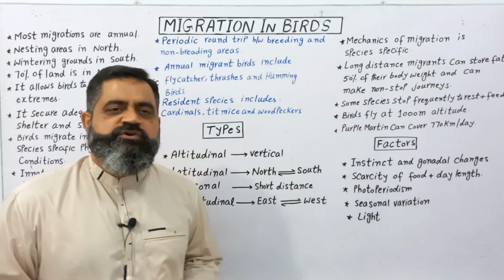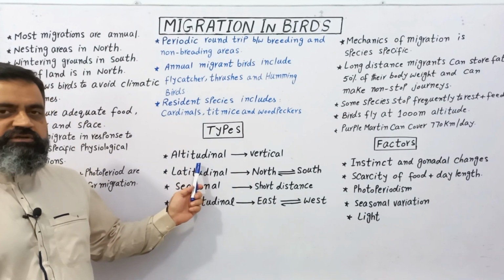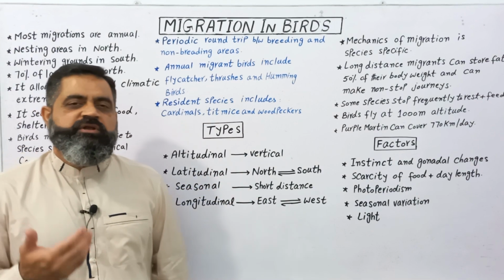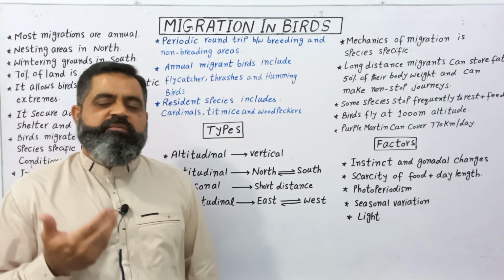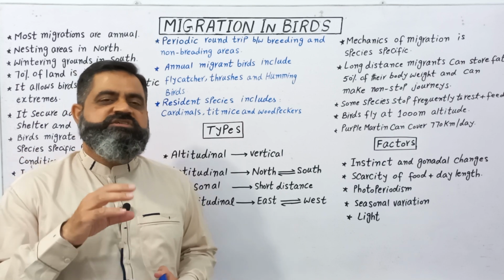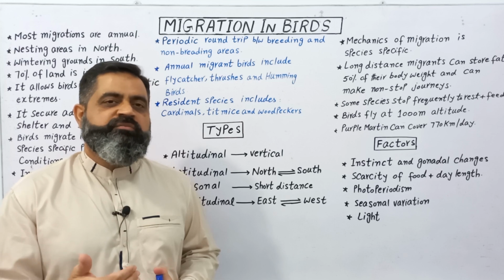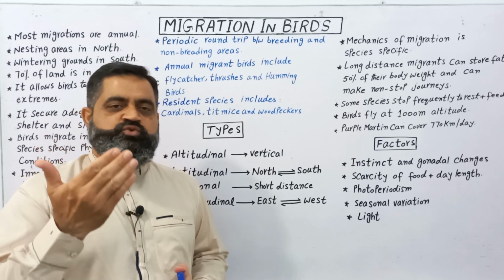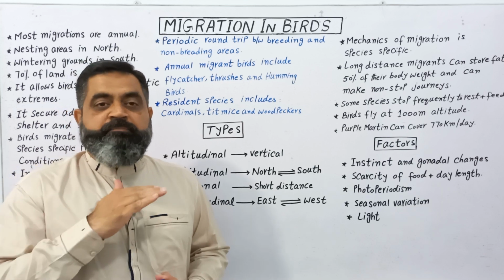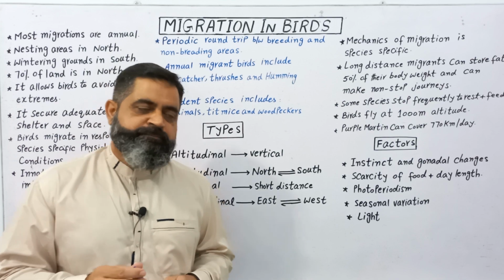There are certain types of migrations. Number one, altitudinal migration. This migration is usually vertical. For example, a bird inhabiting a mountain top where severe winter is coming will migrate from high peaks towards lower areas like plains, so it can avoid the severity of the weather.